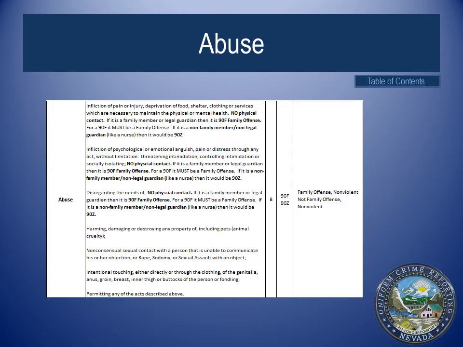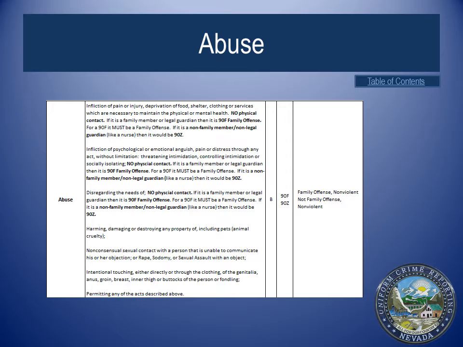The fourth definition of abuse is as follows: harming, damaging, or destroying any property, including pets. The fifth definition of abuse is as follows: non-consensual sexual contact with, including a person that is unable to communicate his or her objection, or rape, sodomy, or sexual assault with an object.